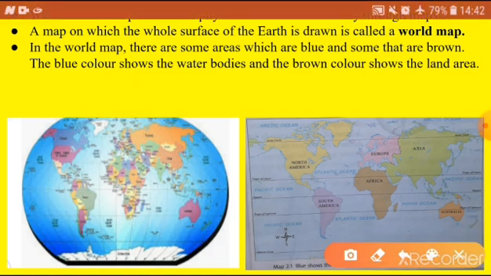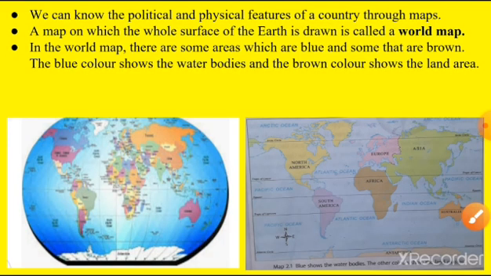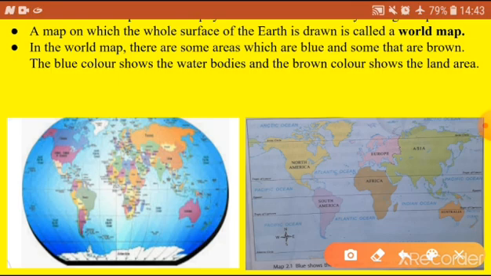So listen to this point once again. We can know the political and physical features of the country. For example, if we want to know about our country's physical features, that means mountains, rivers, plateaus, plains, deserts, these physical maps will be useful for us. If we want to know about the states and union territories, the political maps will be used.